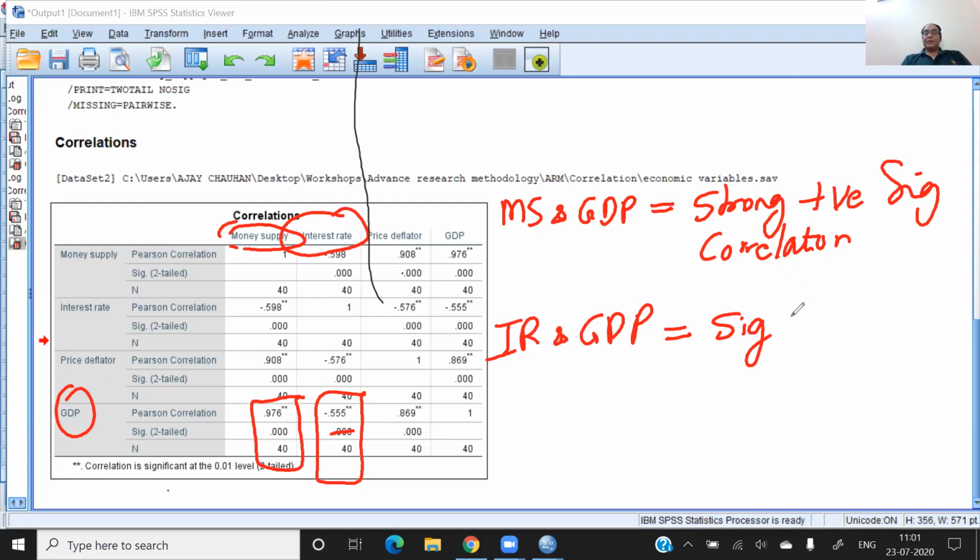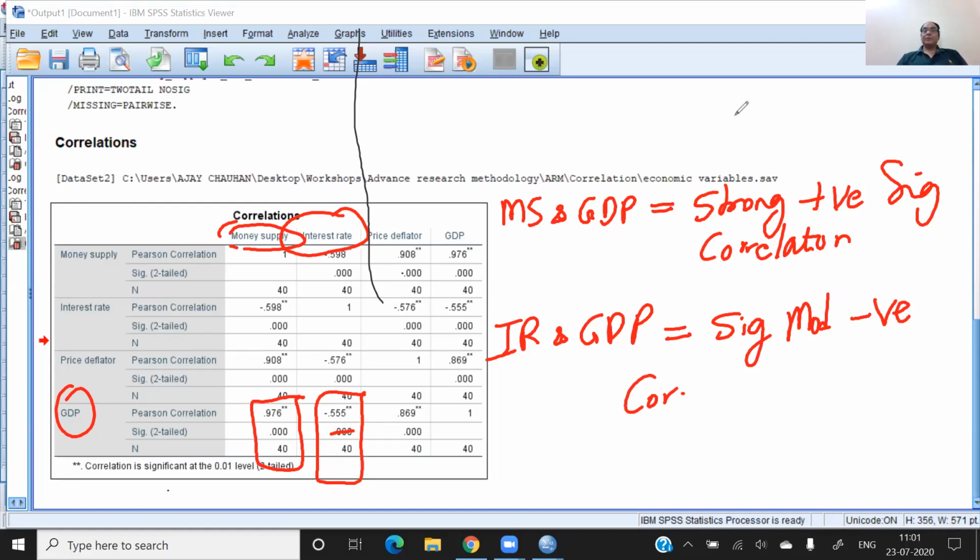So it is moderate, significant, and the sign is negative. So I can say there exists a significant, moderately negative correlation between GDP and interest rate. I hope after this example, this is clear to you.